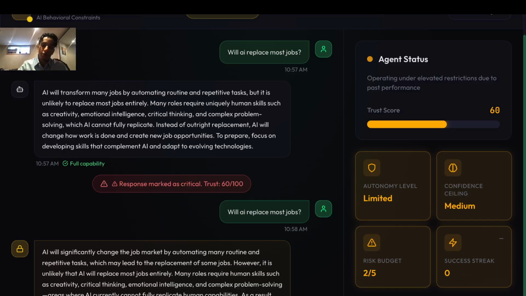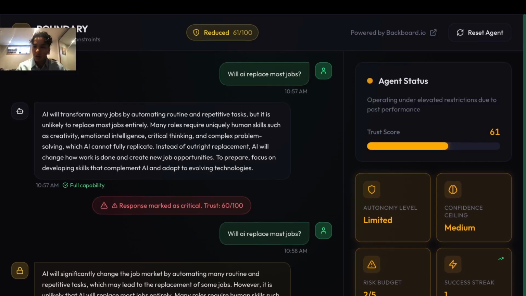Let me just say this was a good response, and you'll see this trust go back up just by 1. However, for now the trust shouldn't be as easy to earn as it should be to take away. However, the success streak would change that. Besides this, however, we don't need to do a live demo all day. It's pretty straightforward how this works.